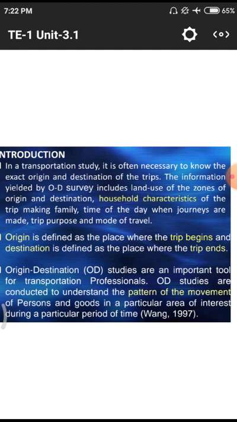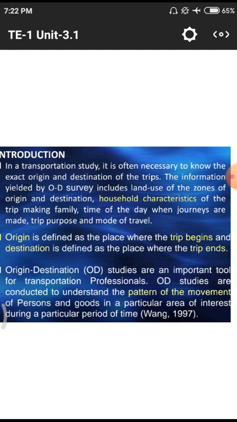And the next one is the mode of the journey. That means what mode they are moving by, whether they prefer roadway or railway, or next they may move by aircraft. For a smaller distance they move with two-wheelers or four-wheelers. For a larger trip they prefer railways.